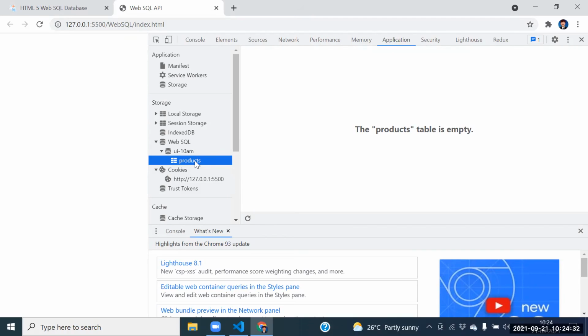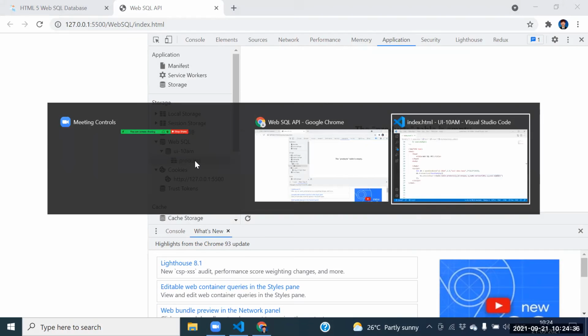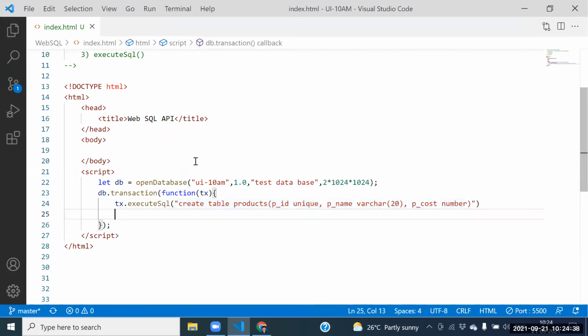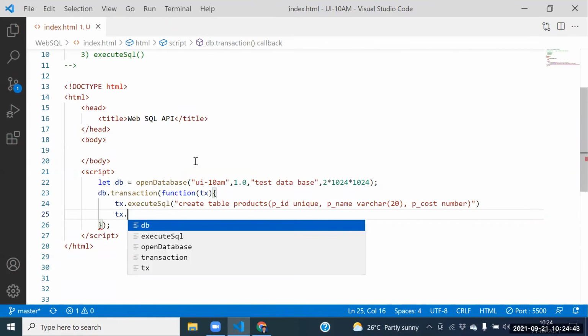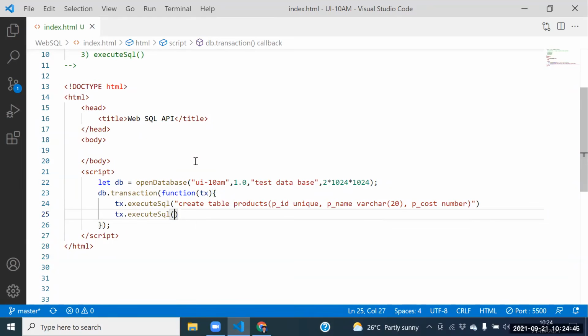After creating the table, if you don't mind, can you tell me how to insert the data? At least one person. Transaction dot execute SQL of insert into table name, insert into products values of